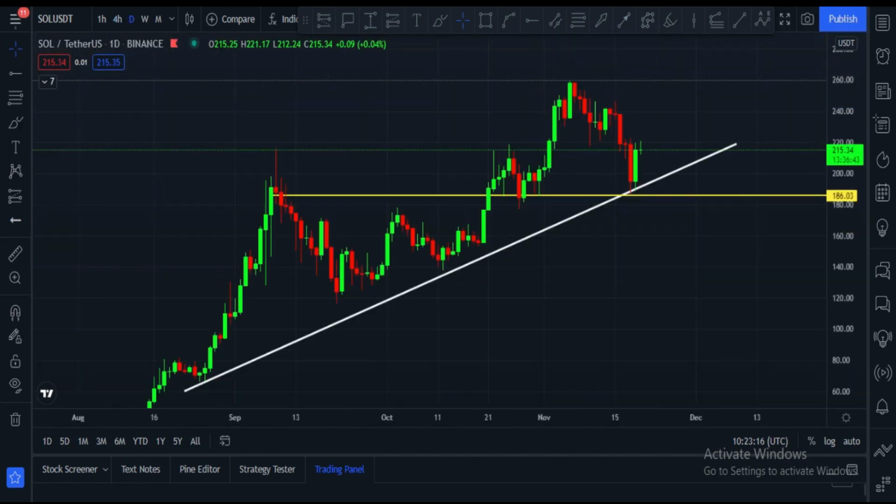And let me please show you my daily chart. This is Solana USDT pair daily chart, and this is the main trend line. Solana respects this trend line very much. Here you can see several touches, but after every touch, Solana price bounces back.